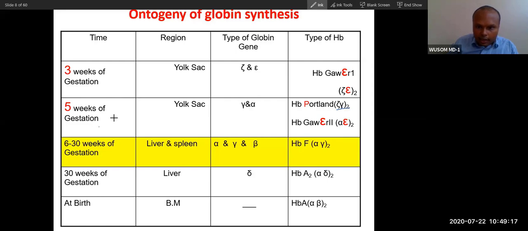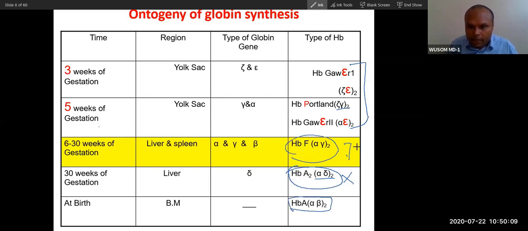Up to the 8th week is the embryonic period. You can see this up to the 5th week only. These are embryonic hemoglobins, embryonic globins. After this, fetal globin is expressed from 6 to 10 weeks. You can see this is fetal globin, alpha and gamma. At birth, you will find 75% of this and 25% of this.